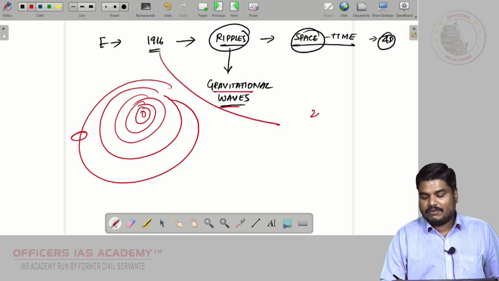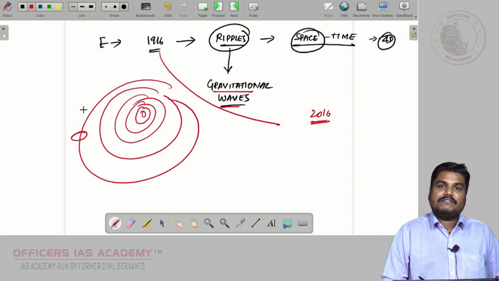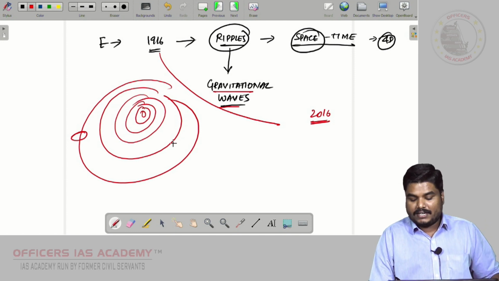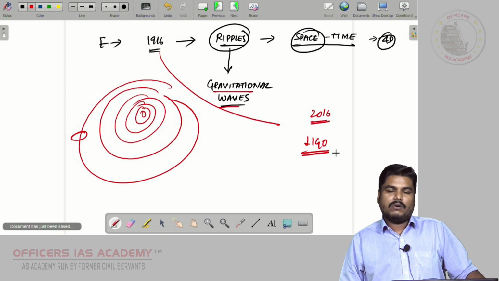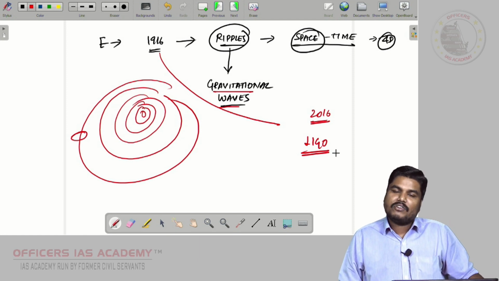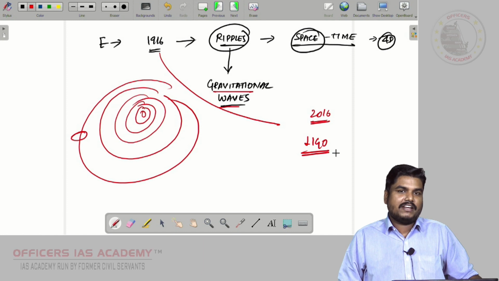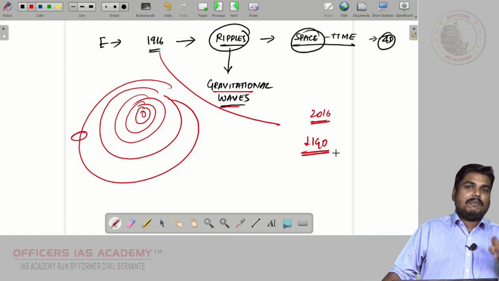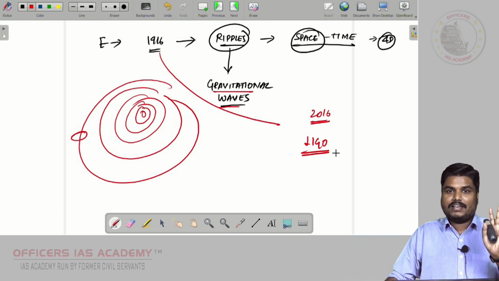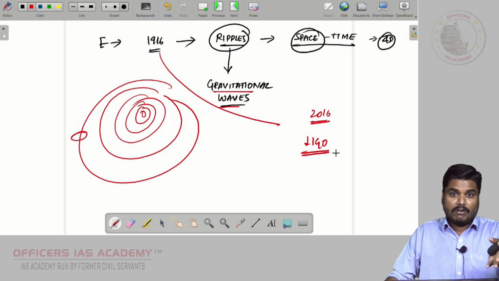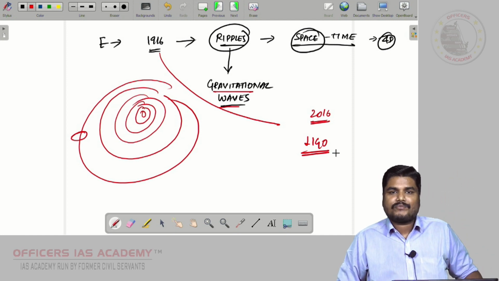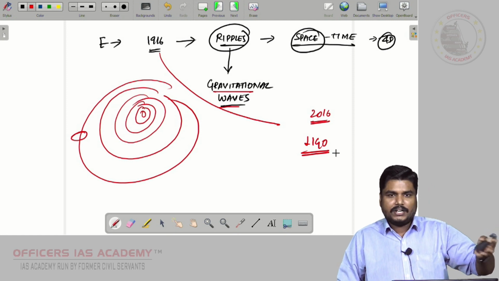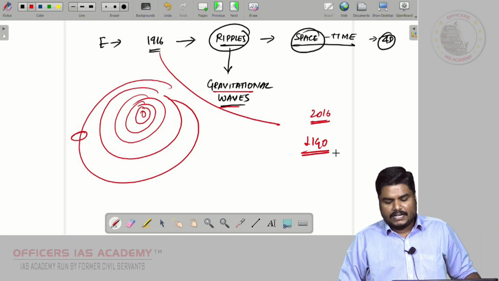100 years after, in 2016, these gravitational waves were recorded in the LIGO observatory, the Laser Interferometer Gravitational Wave Observatory in America. Maybe in some other video I will explain about LIGO observatories. In India also, in Maharashtra, we are planning to bring a LIGO observatory. The cabinet gave approval in 2020.